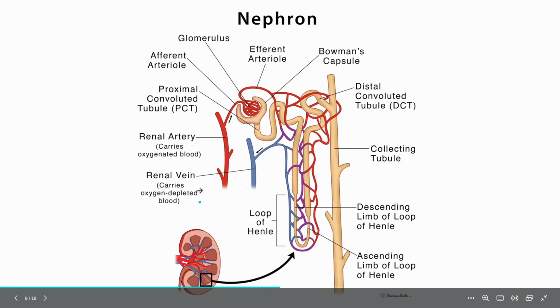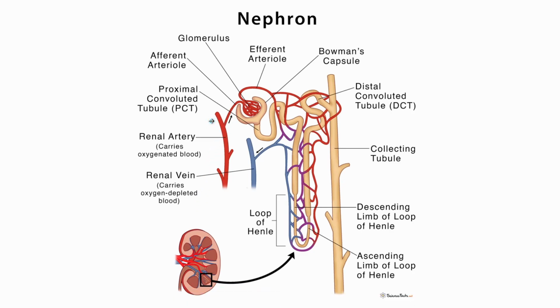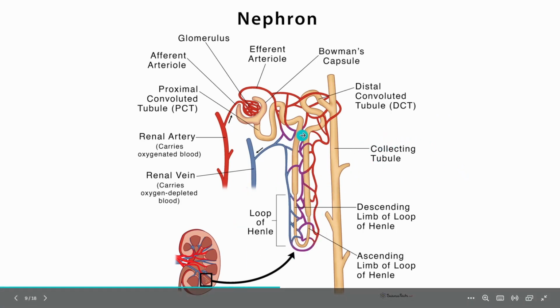As I said, there are major regions into which this nephron is divided: PCT, proximal convoluted tubule; DCT, distal convoluted tubule; collecting duct; and loop of Henle. This region we call the loop of Henle. This is the descending loop and this is the ascending loop. Descending loop means getting down, ascending loop means it's going up.